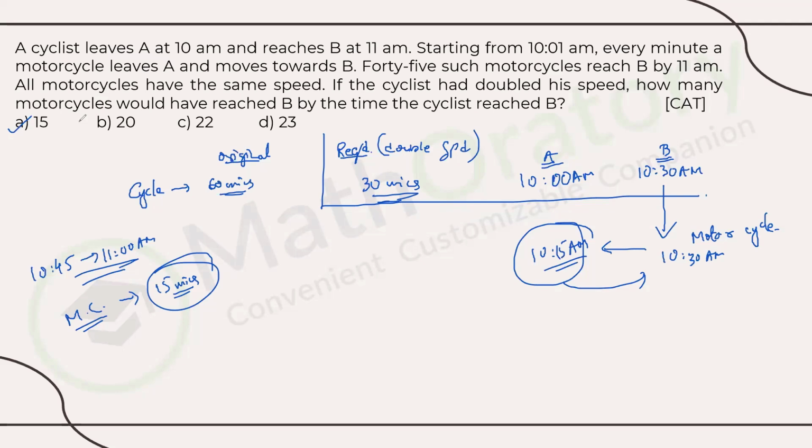This kind of question builds up confidence that there are sitters also in the paper. Definitely, and it doesn't look like a sitter at first glance. The cyclist is moving, motorcycles are starting every minute. It seems very complicated to begin with, right? A lot of things are happening.